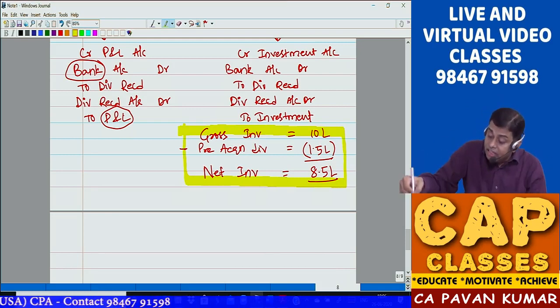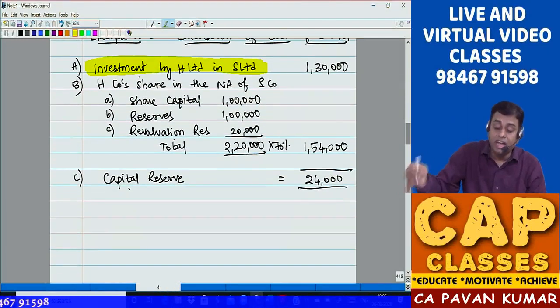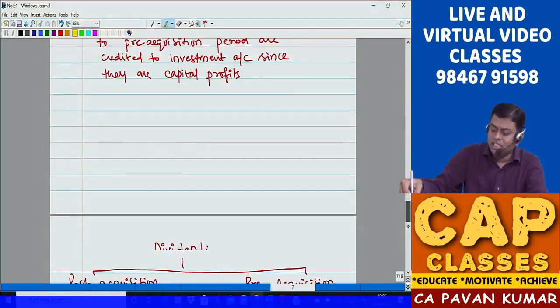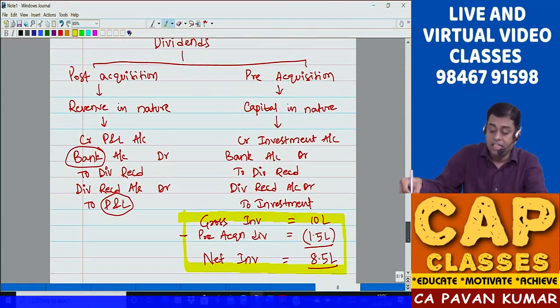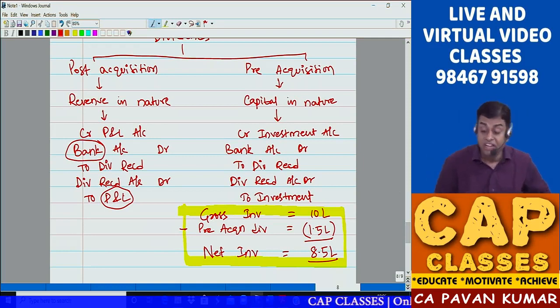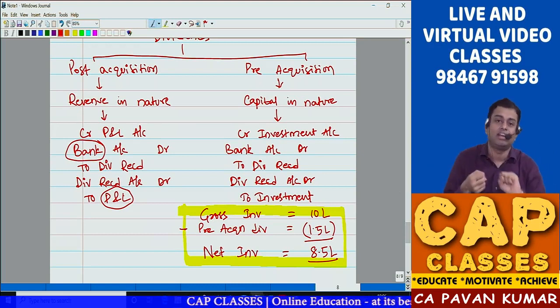So from this, we compare that with, what is the share in net assets we are getting to calculate goodwill or capital reserve. So Pavan sir, this seems to be pretty simple, but ICAI will not allow you if you are feeling that it is this simple. They will put a twist here.